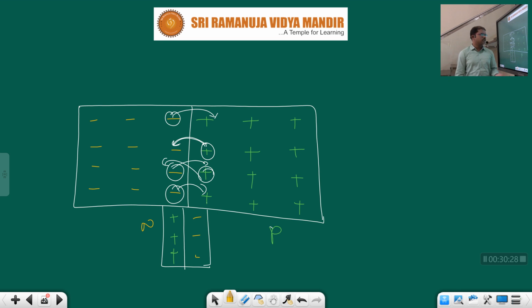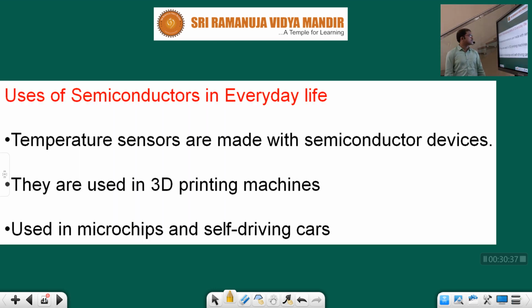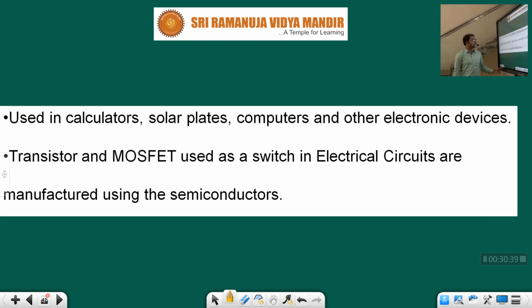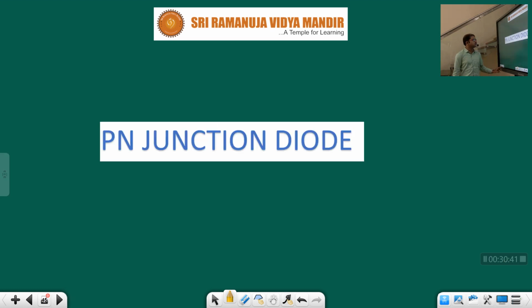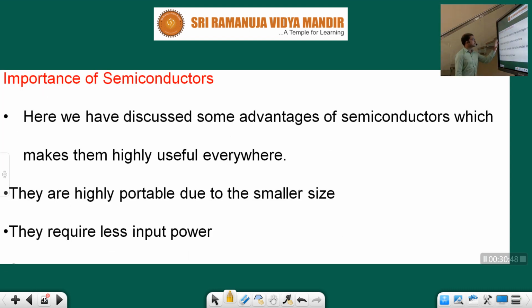Clear, children? So further discussion I will continue in our next lecture. This is a basic thing regarding a PN diode, children. We can say now we entered into the PN diode, the PN junction diode. In the next class I will discuss the importance of semiconductors, and I will start junction diodes, transistors, and a very interesting topic is there in the upcoming class.